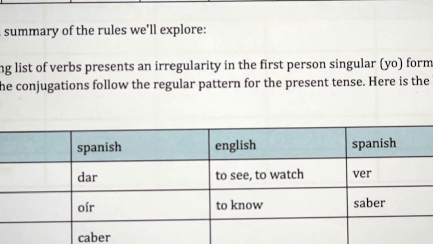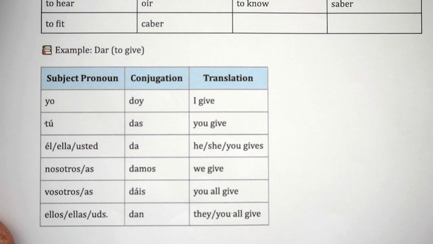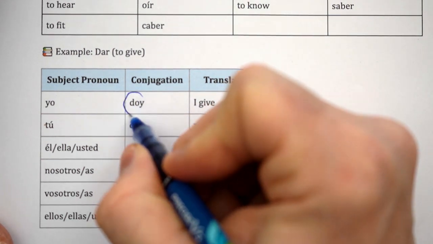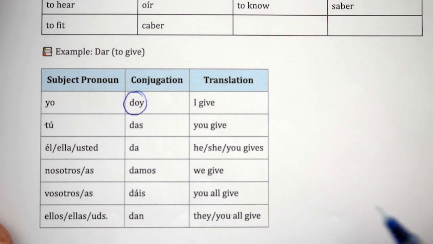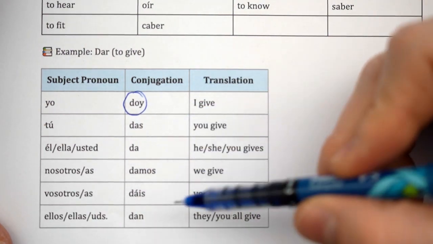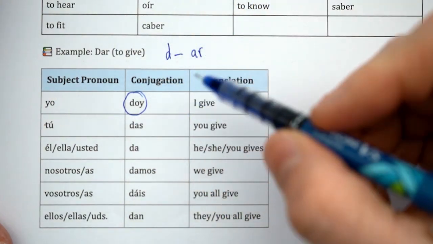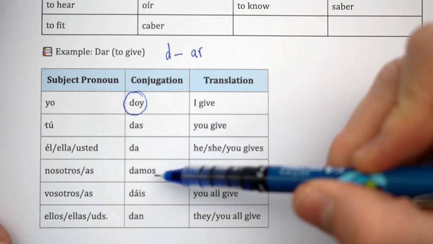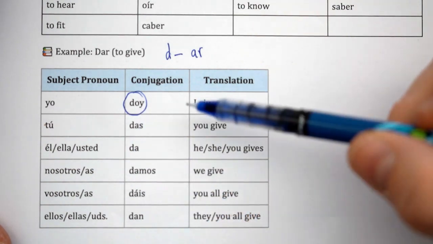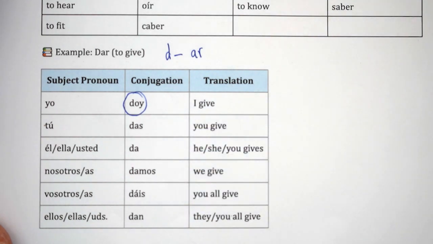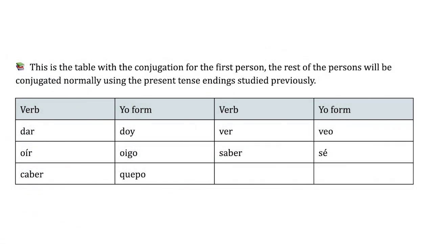Here's one example with the verb dar, which is to give, and we can notice how the yo form is going to be different than the other ones, but the other ones will follow the same formula, right? Taking out the ending, -ar, and then adding the -as, -a, -amos, -áis, -an. The yo form will be doy, but the rest of them will be, as we know, the regular endings. In order to master these verbs, we need to study the yo forms individually.